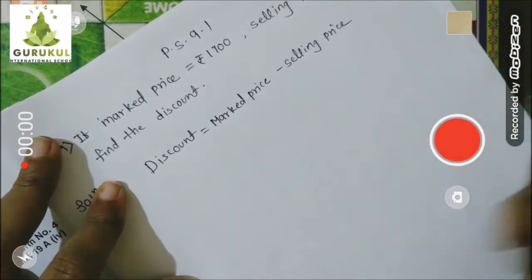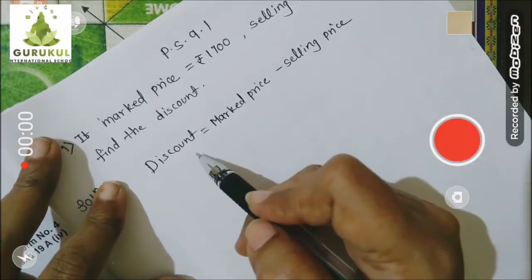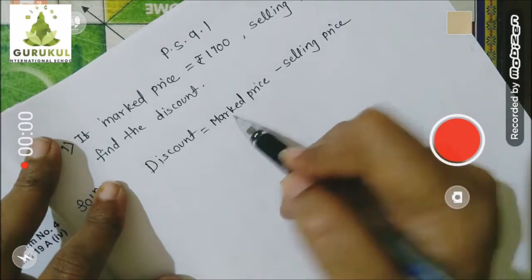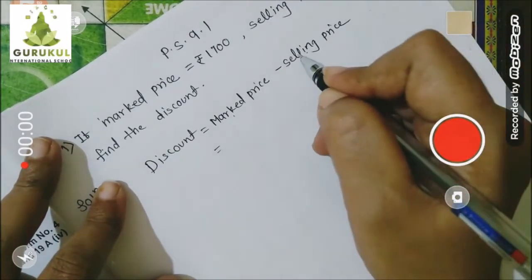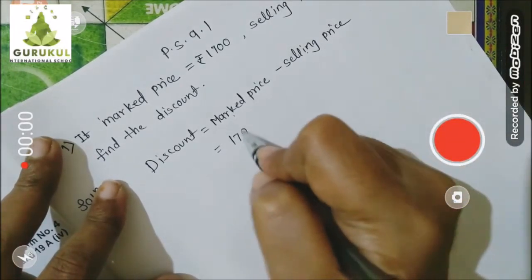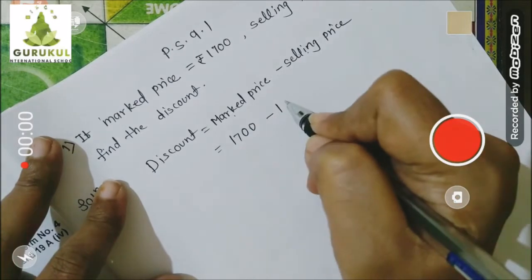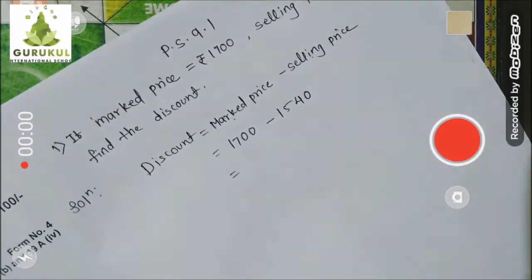Because selling price is reduced price than mark price. Am I right? That's why we call it a discount. So discount formula is mark price minus selling price, because selling price is the reduced price of mark price. So mark price is 1700. Selling price is 1540. Let's subtract.